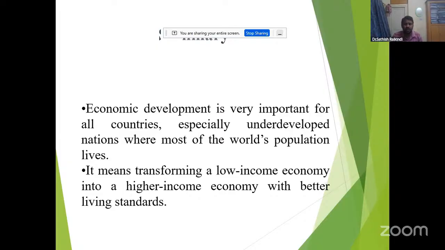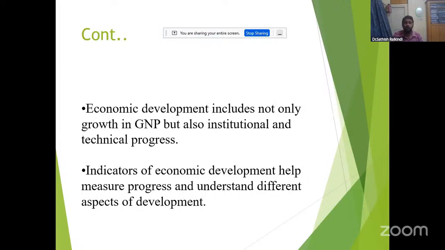Economic development means transforming a low-income economy into a higher-income economy with a better living standard. It includes not only growth in GNP but also institutional and technical progress. These indicators help measure progress and understand different aspects of development.